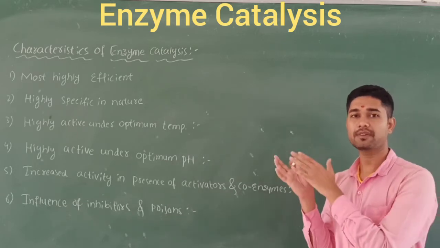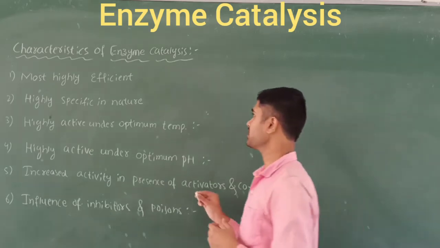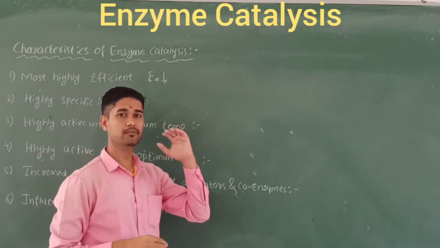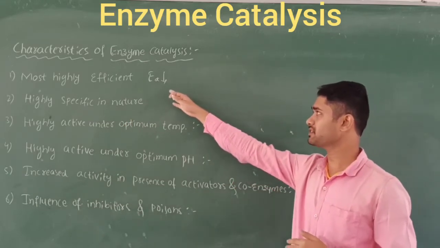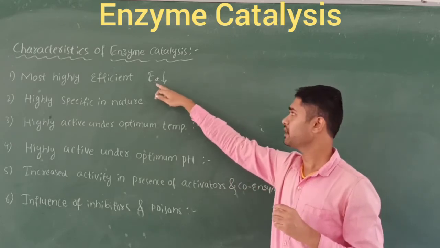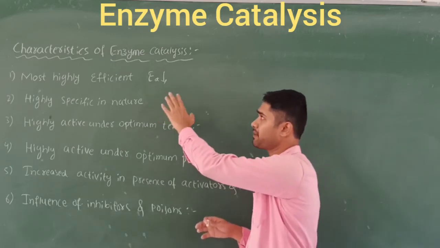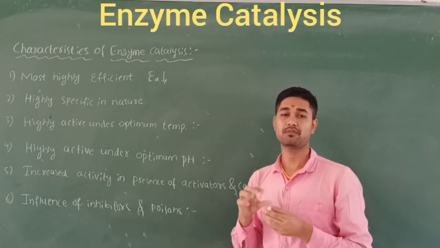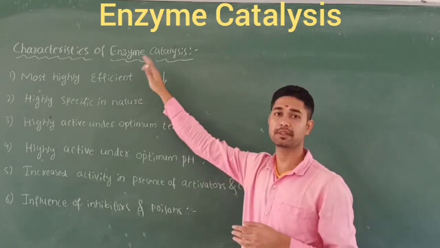This type of enzyme always works at a low activation energy. When the activation energy is lower, the rate of the reaction is much higher. If the activation energy is higher, the reaction takes a lot of time. That is because activation energy and rate of reaction are inversely related, right? So here they always work under low activation energy, and then the rate of the reaction is very high. An enzyme can catalyze the transformation of 1 million molecules of reactant per minute. That much efficiency the enzymes have.